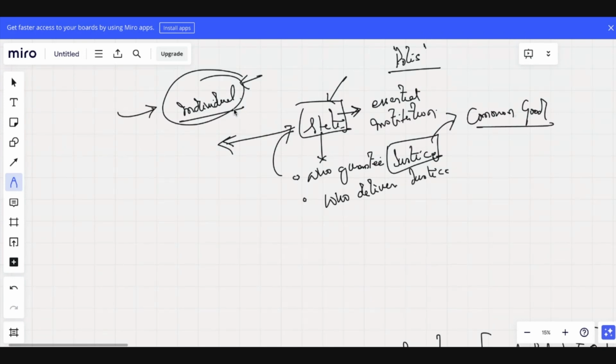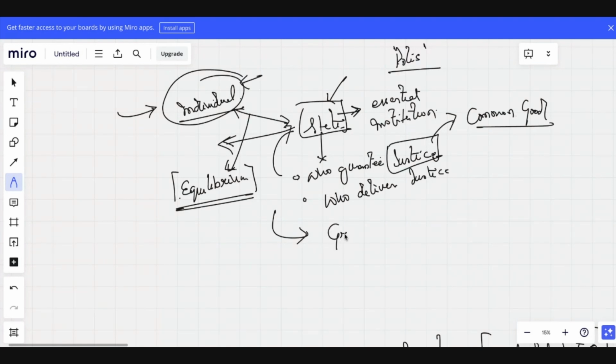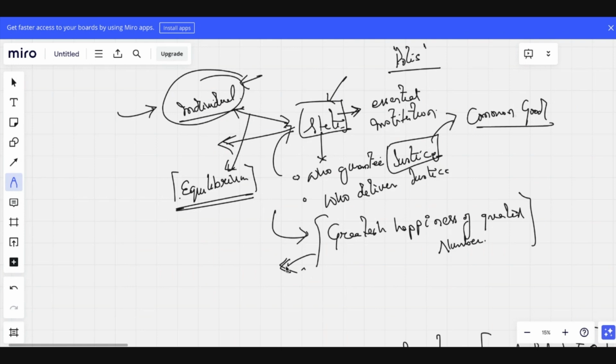Because this relationship is very much necessary for balance or harmony or equilibrium in society. And if there is no justice, everyone will be unhappy. That's why Bentham talks about the greatest happiness of the greatest number. Yes, sir. Okay. And that's why this concept is known as utility maximization.